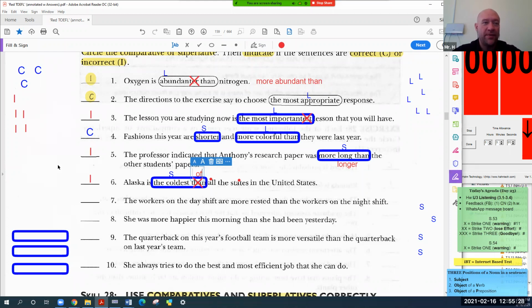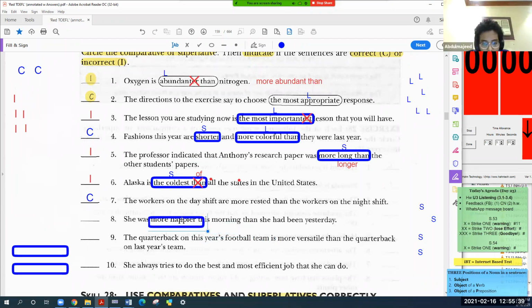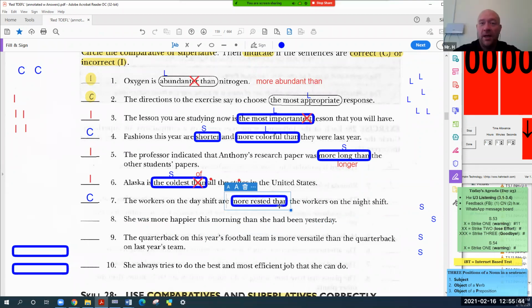Abdul Majid, how about the next one, number 7? I think it's correct. Yes. All right. Where do I put a circle? More rested. How many syllables is rested? I think 1. Rested, that's 2. So that's short or long? Short.